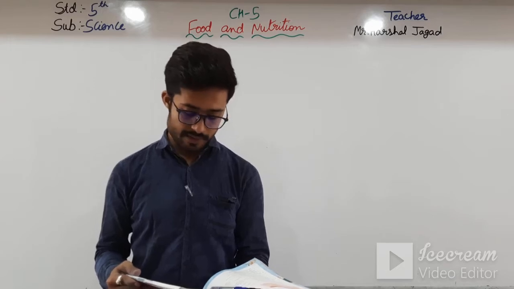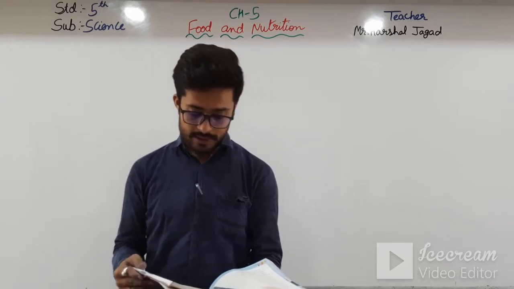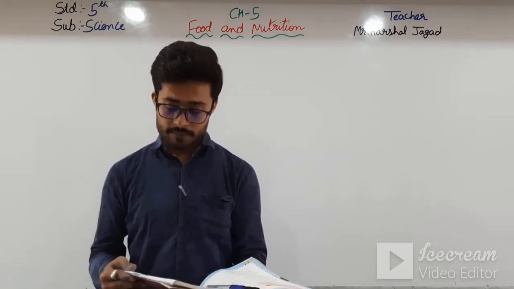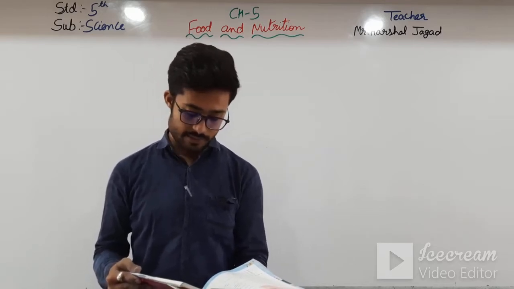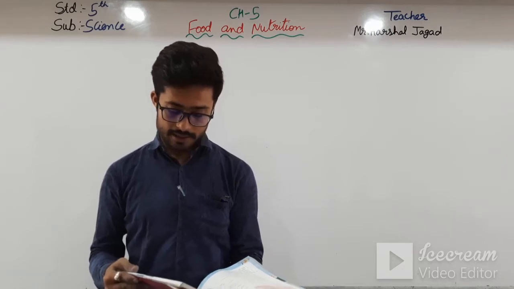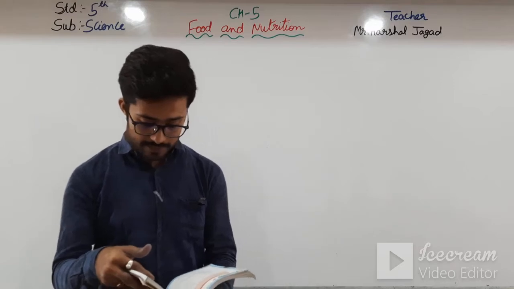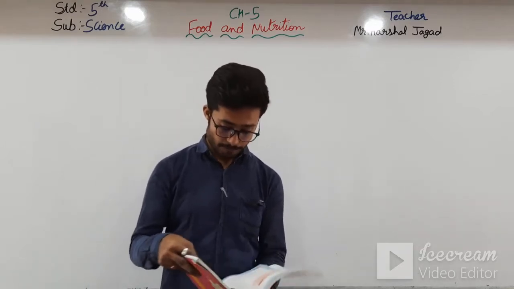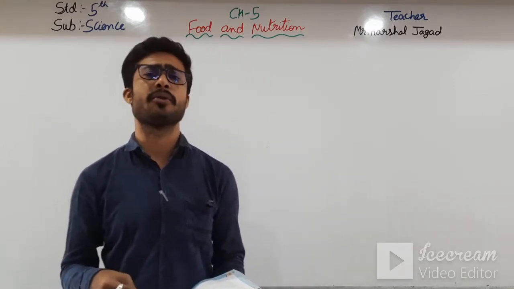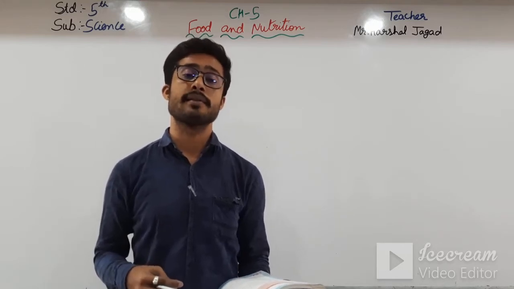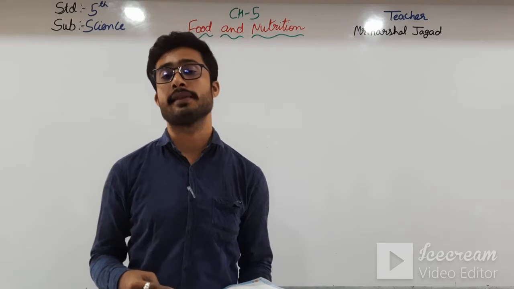The cells of the body, muscles and tissues need proteins. Protein helps us to grow and helps to repair damaged tissues. They help the body to fight against infection. Here, in the nutrition, they are talking about proteins: how proteins work and how they are essential for our body.